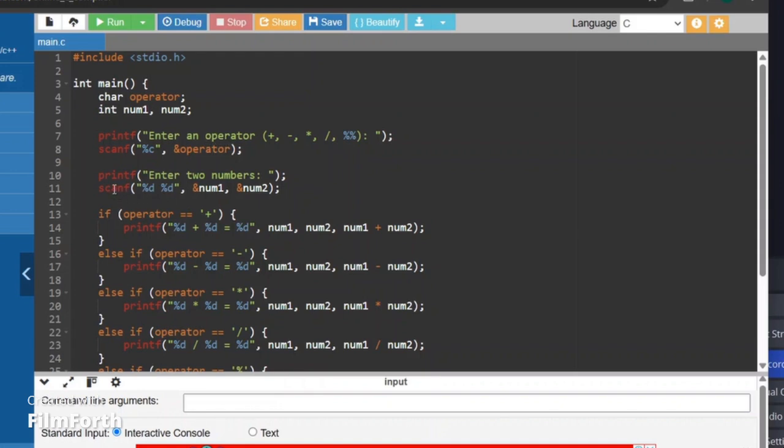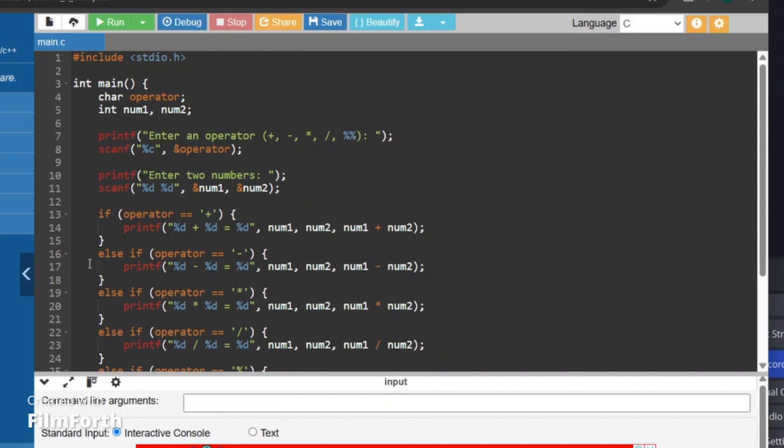Okay. Now it asks the user to enter two numbers. Here scanf stores the user's numbers into number1 and number2. Now the conditional check using if statements. If the operator is equal to plus, meaning the user entered plus, it performs the addition and prints the result.